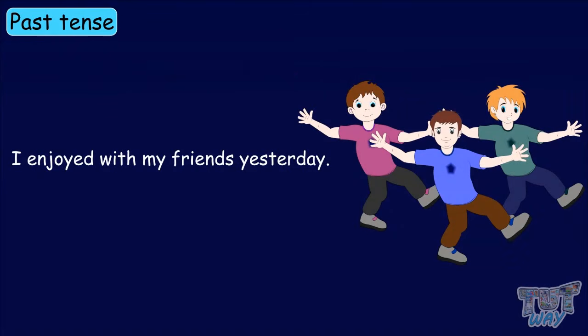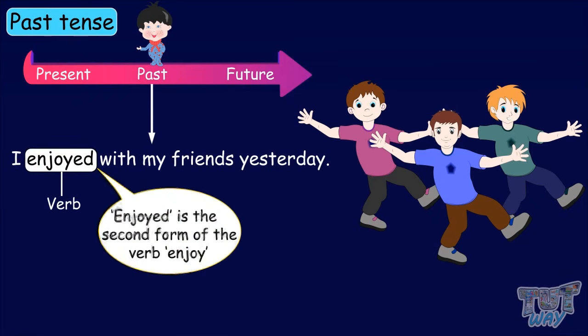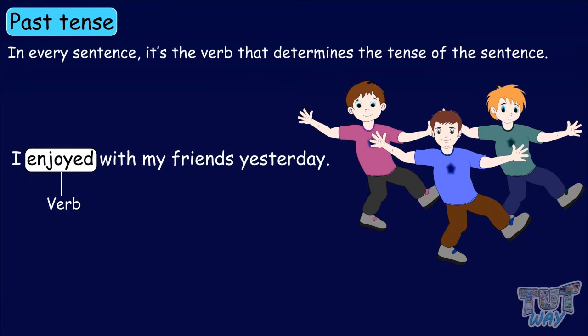I enjoyed with my friends yesterday. Here, the sentence states that the person is talking about yesterday. So it's in past tense. And here too, the verb enjoyed states that this sentence is in past tense. Enjoyed is the second form of the verb enjoy. And we have already learned that in every sentence, it's the verb that determines the tense of the sentence.